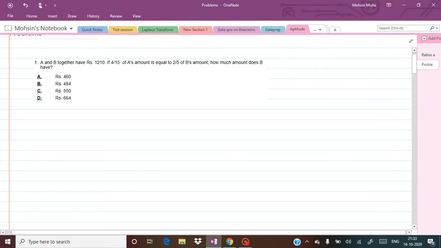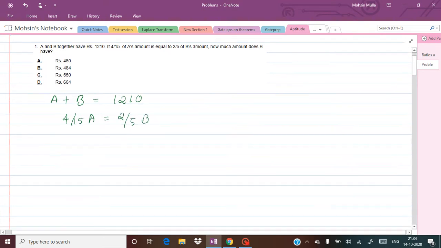If 4 by 15 of A's amount is equal to 2 by 5 of B's amount, how much amount does B have? So A plus B together have 1210 rupees. And what is given here? 4 by 15 of A is equal to 2 by 5 of B. So this is what they have given, and they are asking, how much amount does B have?